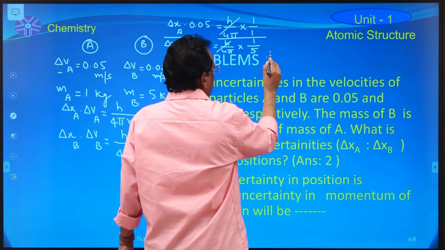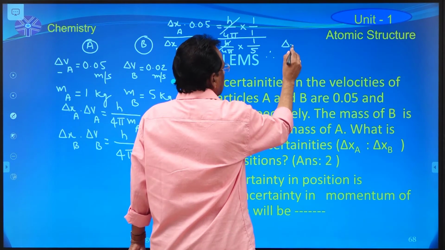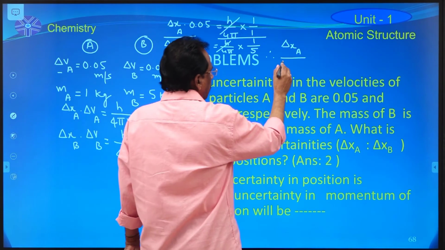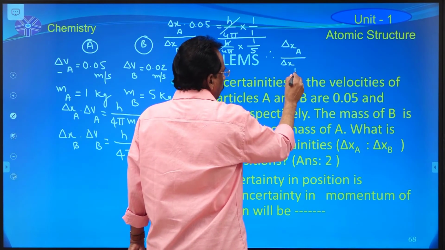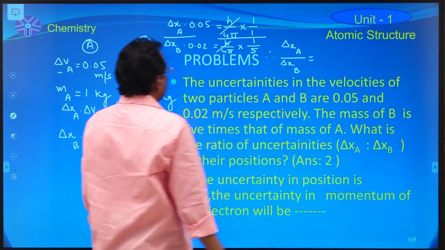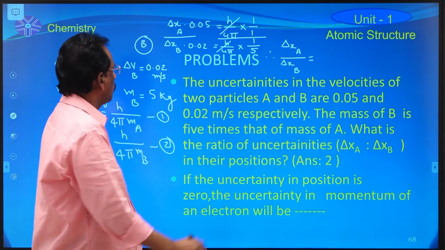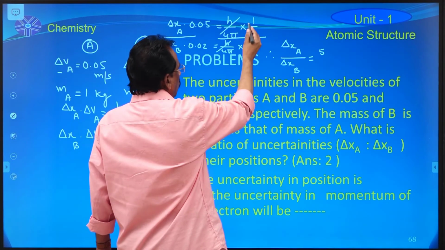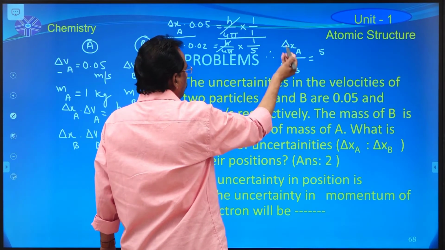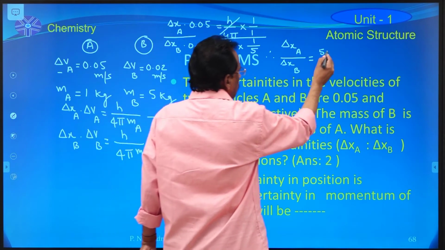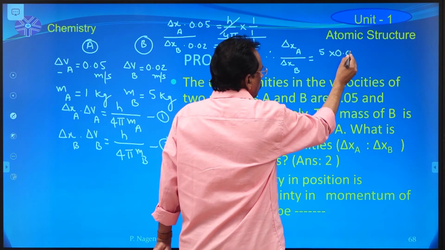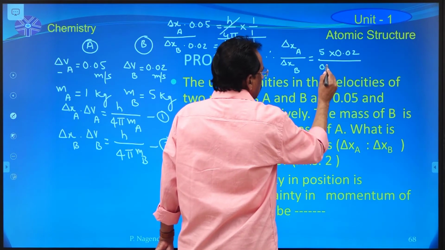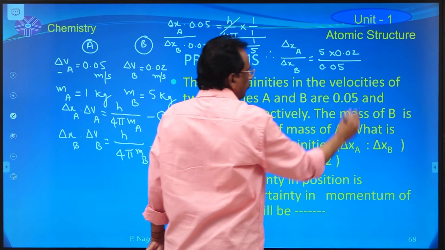Therefore, delta x of A particle divided by delta x of B particle is equal to 5 into 1 by 5, that means 5 into 0.02 divided by 0.05.